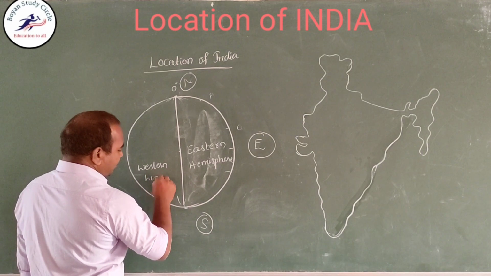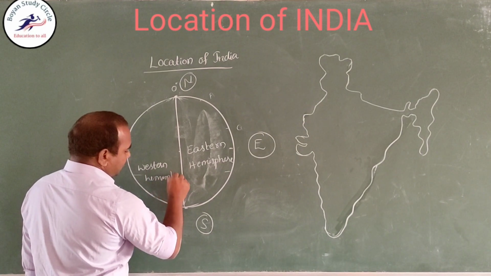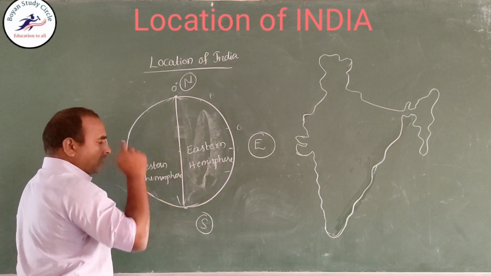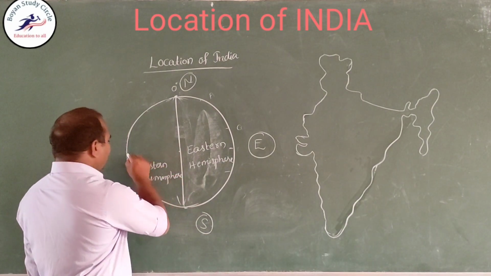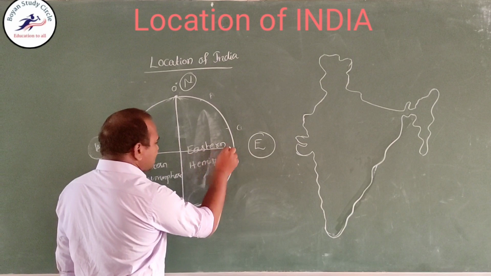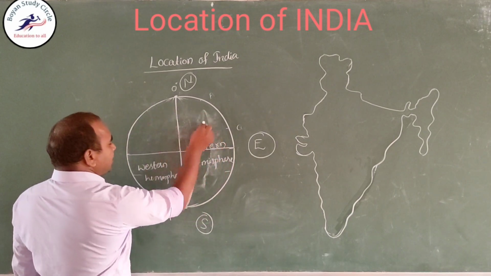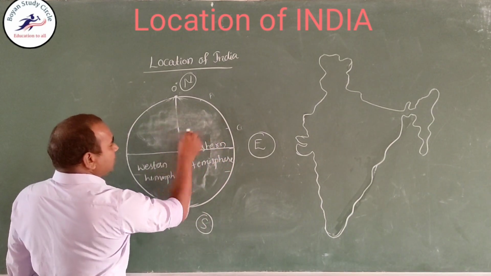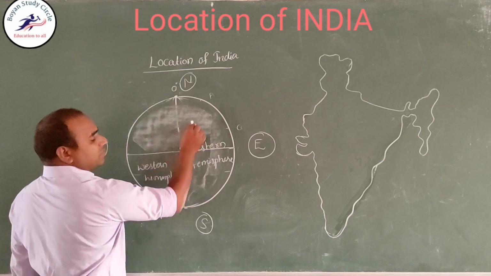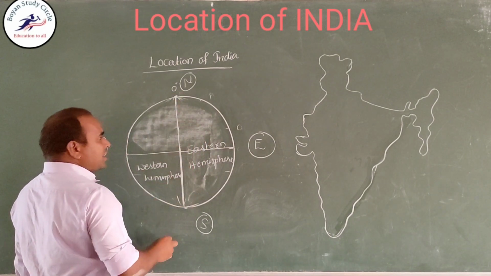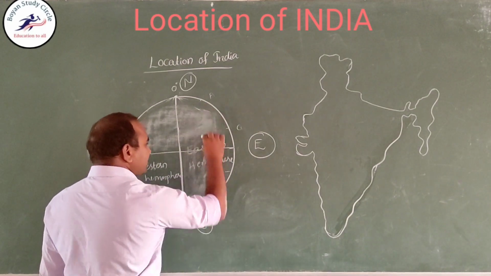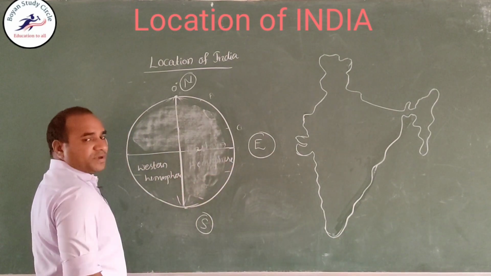Latitude wise, India is situated in the northern hemisphere, this part, right. Longitude wise, India is situated in the eastern hemisphere.